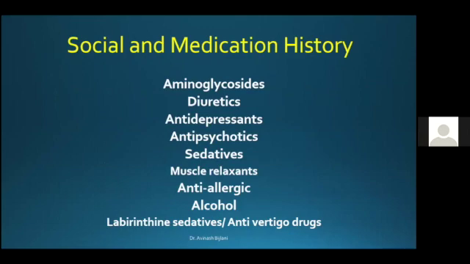Then it's very important that we ask for the social and medication history. The common drugs that we must ask about are aminoglycosides, loop diuretics, antidepressants, antipsychotics, any other sedatives, muscle relaxants, antihistamines, and alcohol, of course, and then specifically labyrinthine sedatives or any other anti-vertigo drugs. As we all know, aminoglycosides and loop diuretics are vestibulotoxic, and the rest of them all cause a bit of sedation and a bit of dizziness.